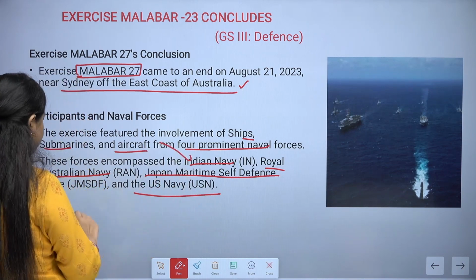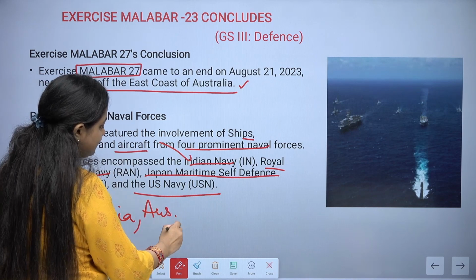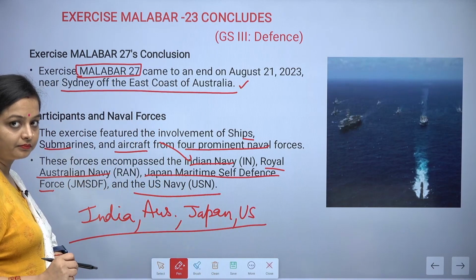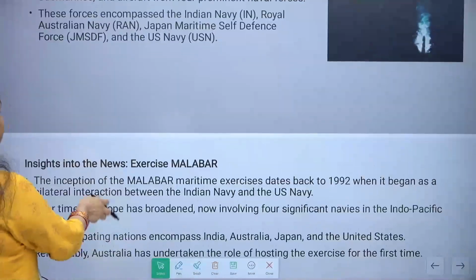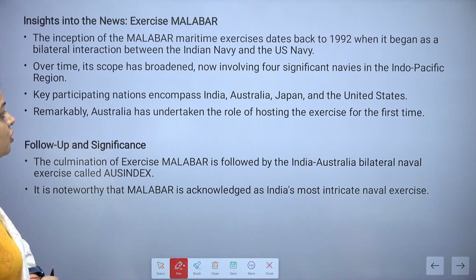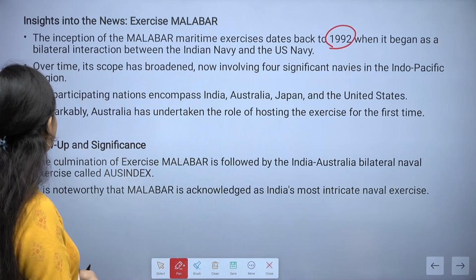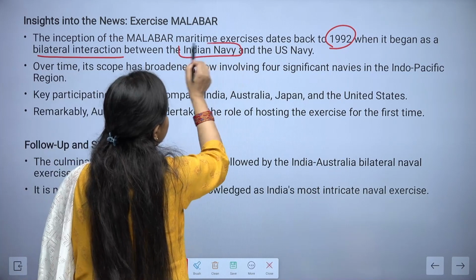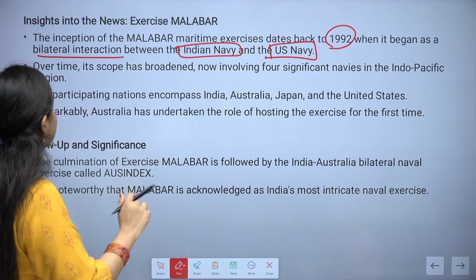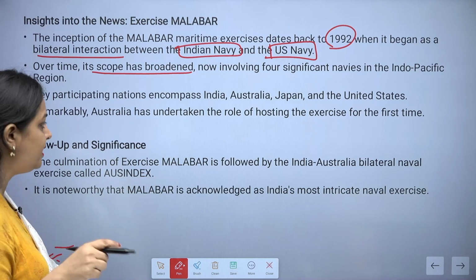So India is involved, Australia is involved, Japan is involved, as well as the US. Now, insights into the news related to Exercise Malabar. This was started in 1992 as a bilateral interaction between the Indian Navy and the US Navy. Later on, Japan and Australia joined it. Over time, its scope has broadened, and now it involves navies in the Indo-Pacific region.